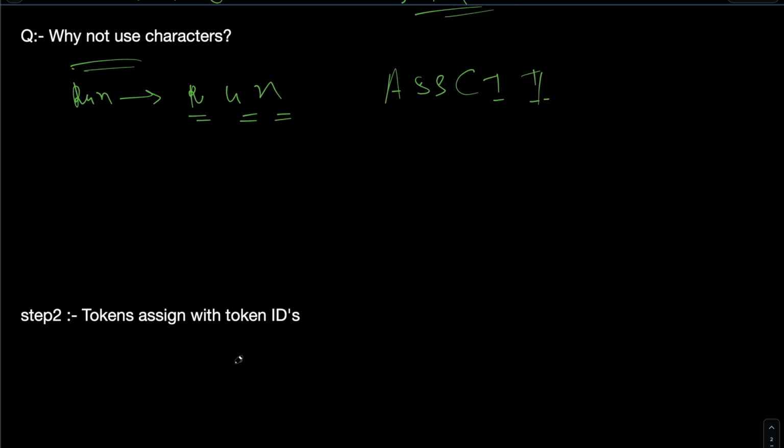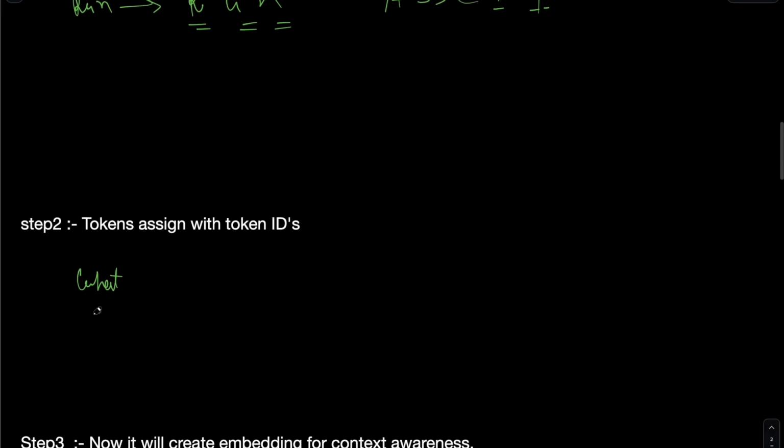Then the next step is, let's say our prompt was: what is machine learning, with a question mark. Based on the vocabulary, it gives the token ID. Let's say 102. This 102nd word in the vocabulary is what? It will get 102.